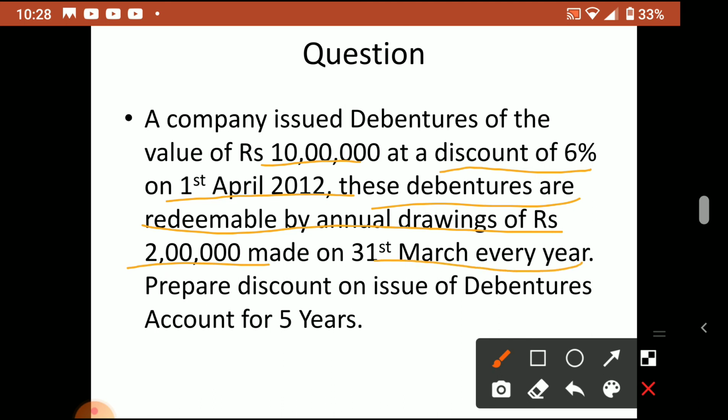That means from the first year 10 lakh, 2 lakh we redeem, repay. So remaining how much will be there? 8 lakhs. So second year from 8 lakhs again 2 lakhs. So then again it becomes 6 lakhs remaining. So like that it is redeemed. Okay, so from that we can make the ratio. So here also 10 lakh rupees there, 6% discount. That means what is the total discount? 10 lakh into 6 by 100, that will come to 60,000. Okay, so prepare the discount on issue of debentures account for 5 years. So for 5 years we have to make this discount on issue of debentures account.